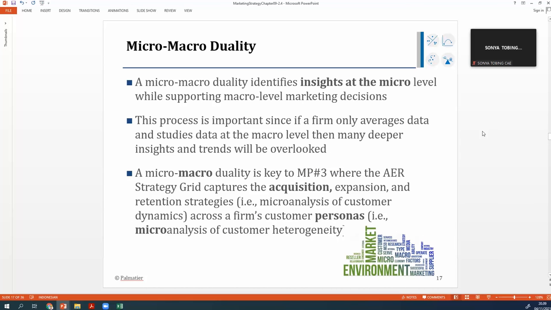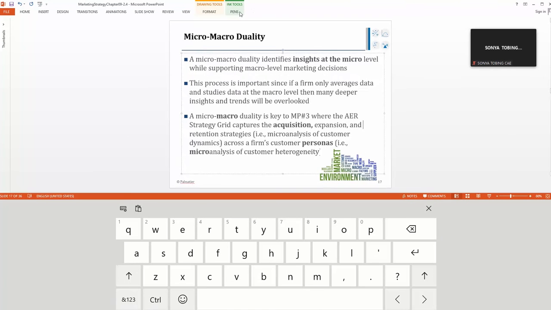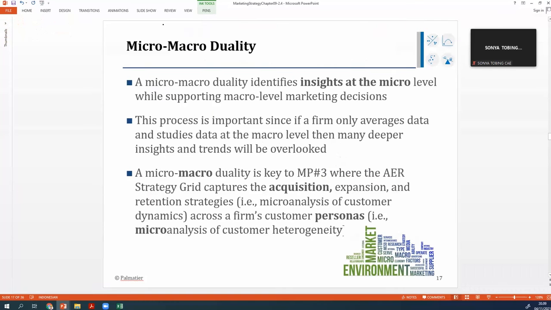What is micro and macro duality? Micro and macro duality identifies the insights at the micro level. The persona is micro level. Persona modeling and persona clustering are micro level, while the marketing decision is macro level.